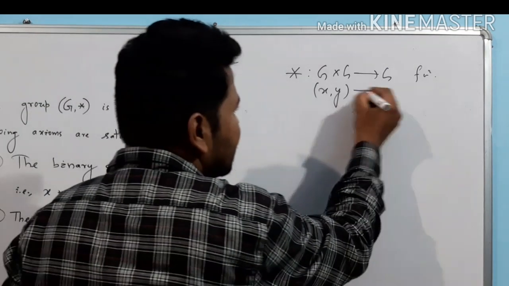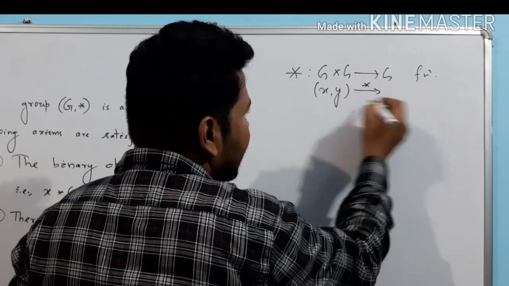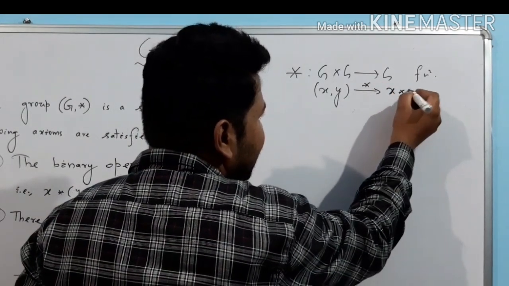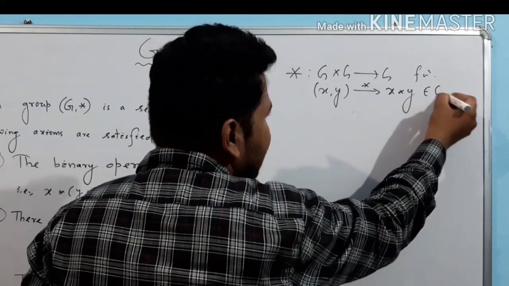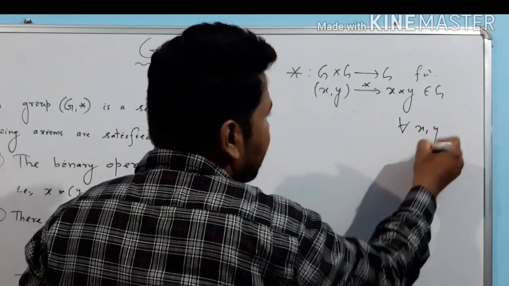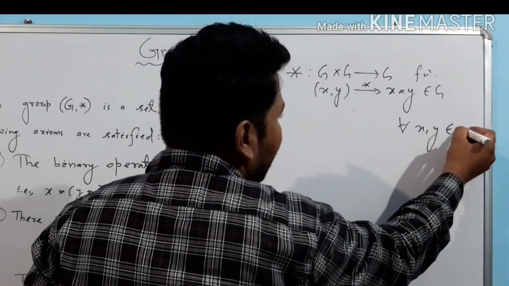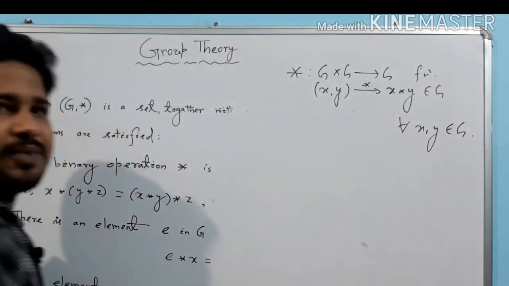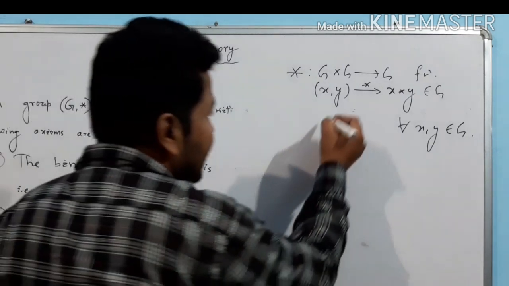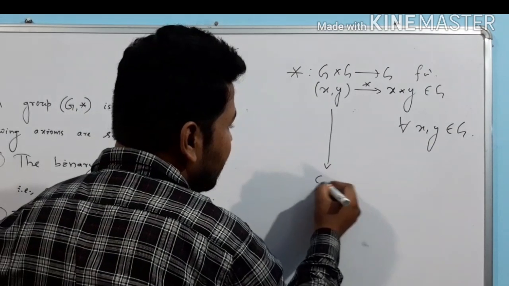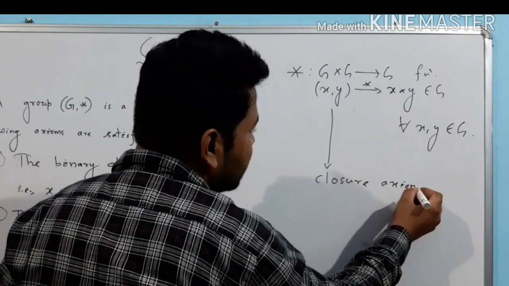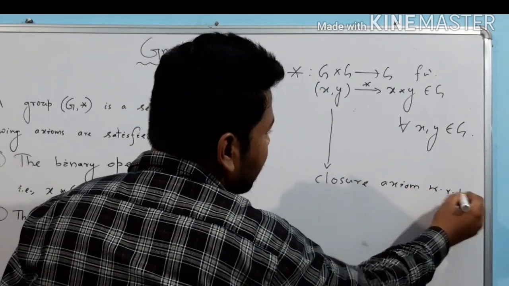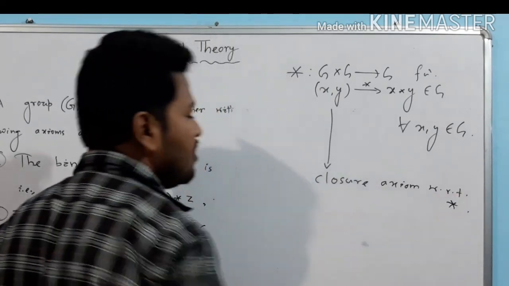With respect to star, it will become x star y, and this x star y has to belong to G for all x, y belonging to G, and this axiom is called the closure axiom with respect to the binary operation star.